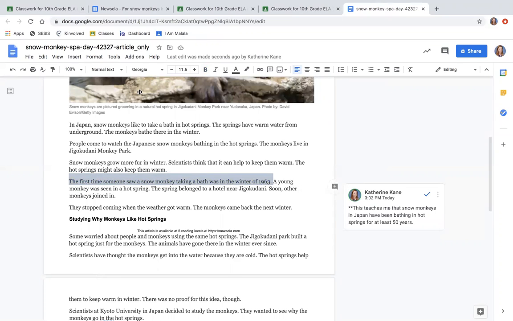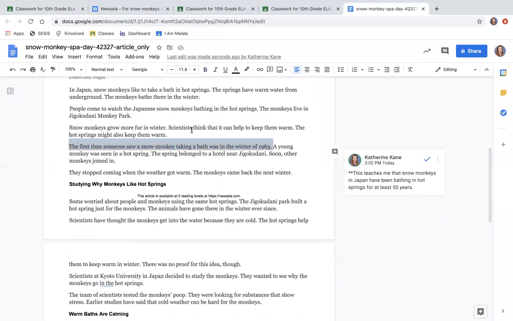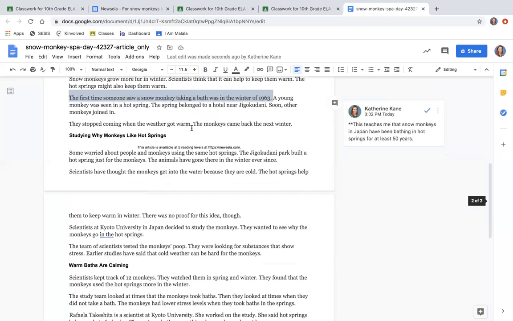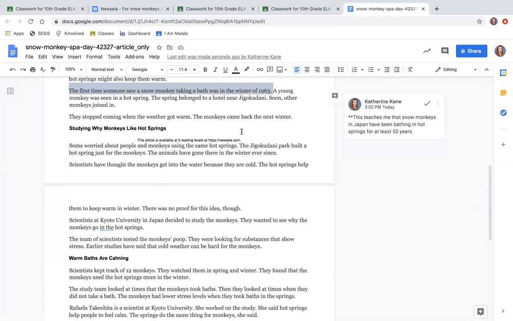Next, I want to look for a piece of information that I think relates to why the author is writing this article. What is the author's purpose? So if I go down here, this paragraph right here, it says, scientists have thought the monkeys get into the water because they are cold.